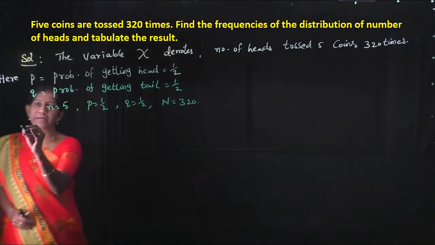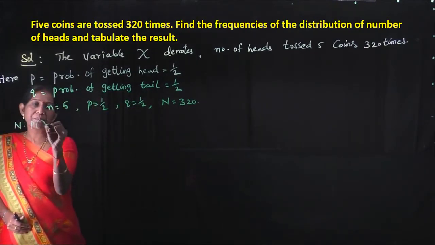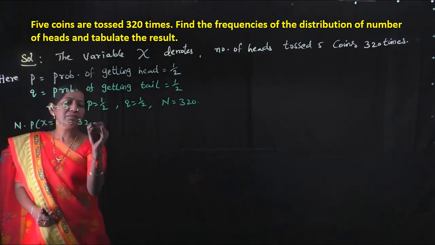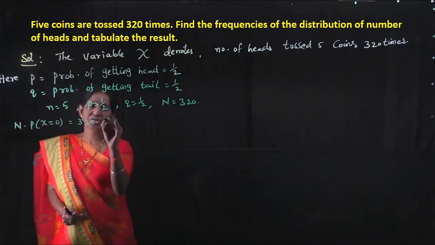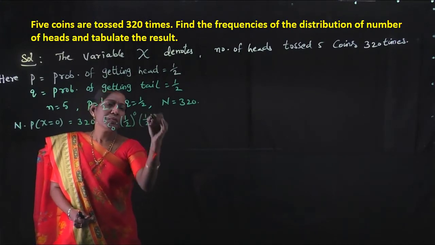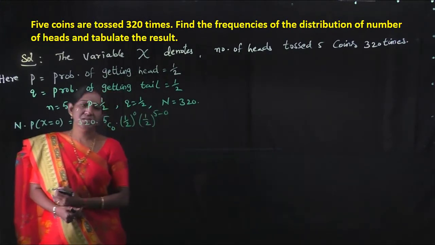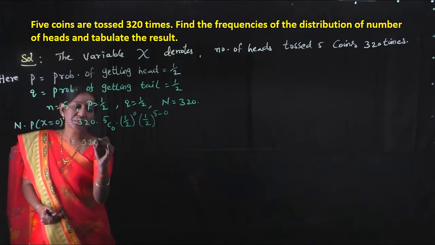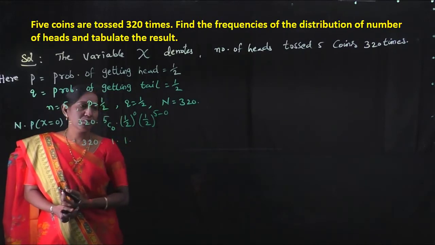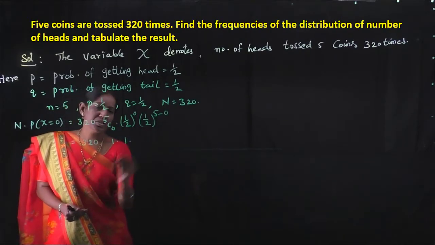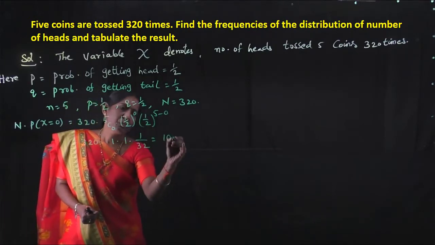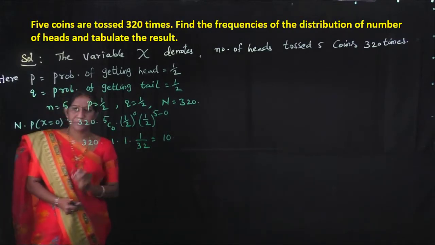Now we have to find capital N into P of x equal to 0. That is 320 into P of x equal to 0, 5c0, 1 by 2 power 0, 1 by 2 to the power 5 minus 0. So that is equal to 320 into 5c0, 1, 1 by 2 power 0, 1, 1 by 2 to the power 5 minus 0, that is 1 by 2 power 5, 1 by 32. By cancellation, we get this value is equal to 10.